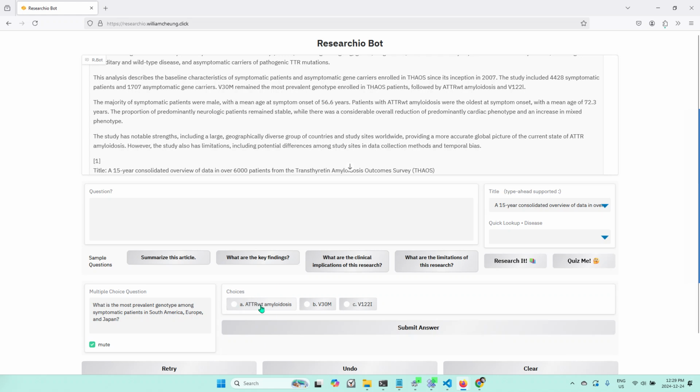Okay, so the choices, let's try this one. A, probably wrong. Yeah, wrong. Okay, B. Okay, correct. And the bot actually plays the sound when you get the correct answer, which unfortunately you didn't hear. Now, if you click Quiz Me again, it's going to ask you a different question about the article that you selected here.